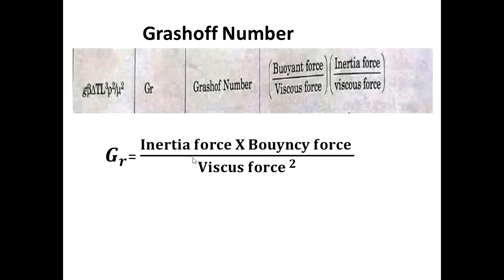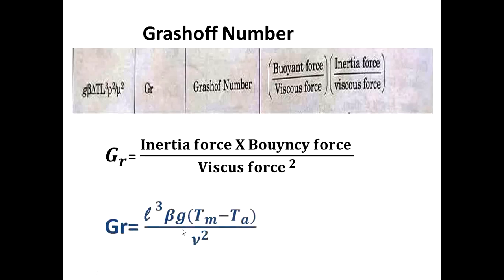Next, the Grashof number. It is the ratio of the product of inertia force and buoyancy force to the square of the viscous force. Therefore, the equation will be like this.